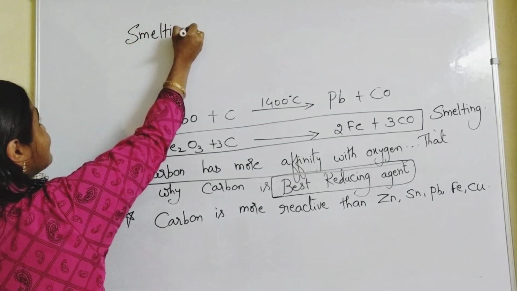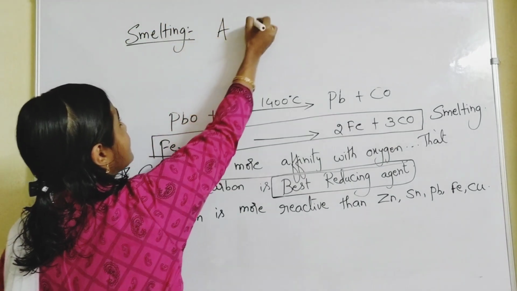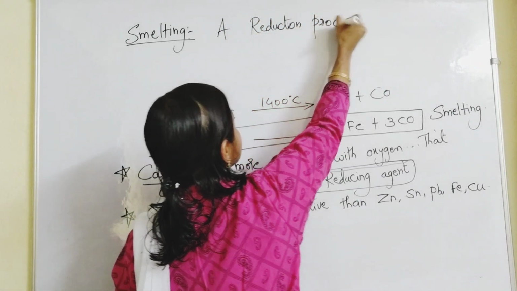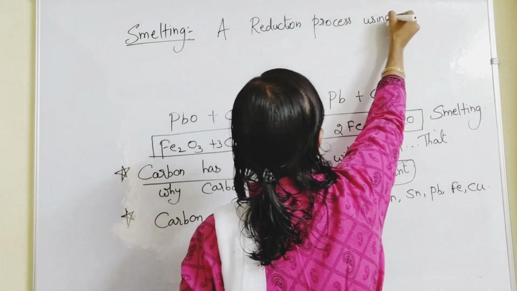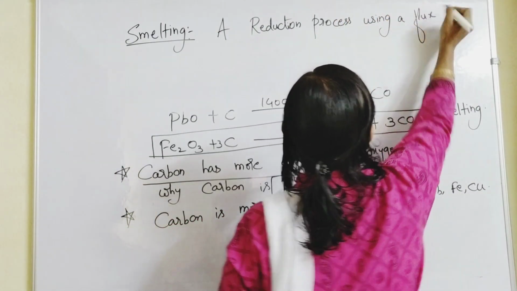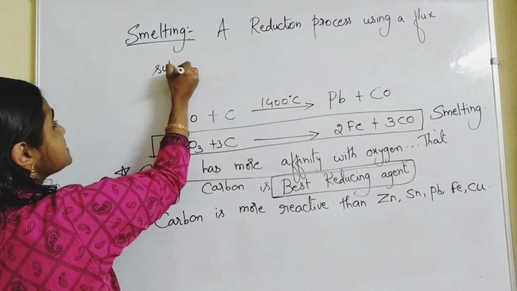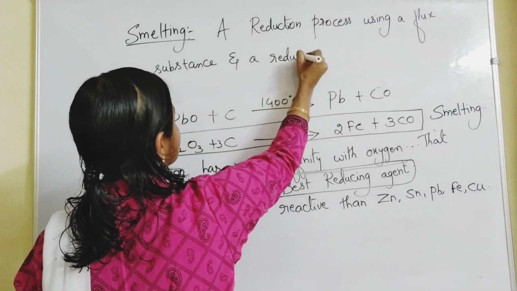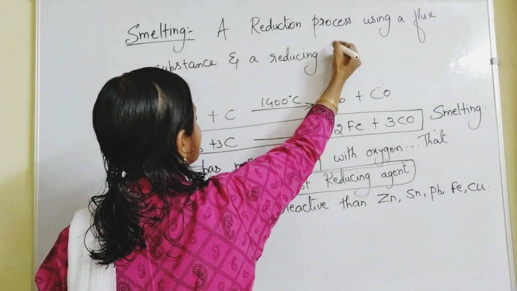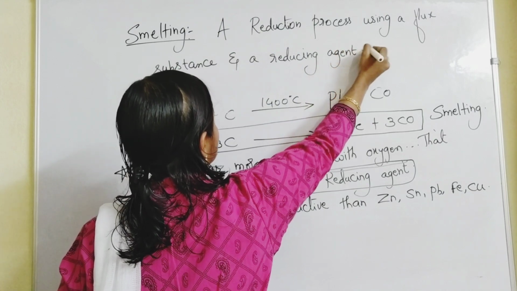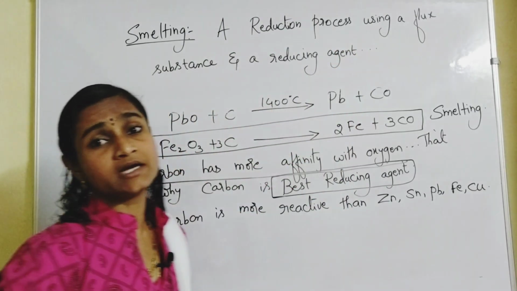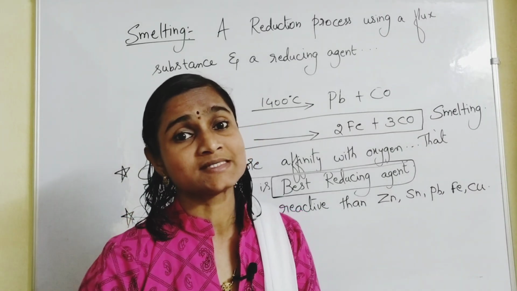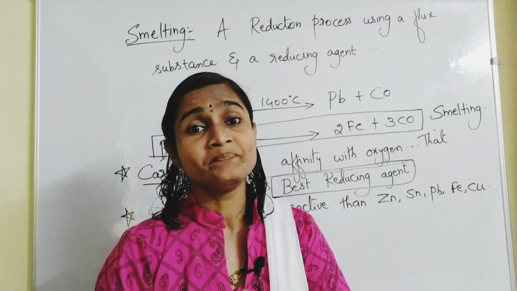What is smelting? Smelting is a reduction process using a flux substance and a reducing agent. This is also a heating process only. See here, we have learned 1400 degrees centigrade temperature, 1800 degrees centigrade temperature. So at very high temperatures. So smelting also comes under what?